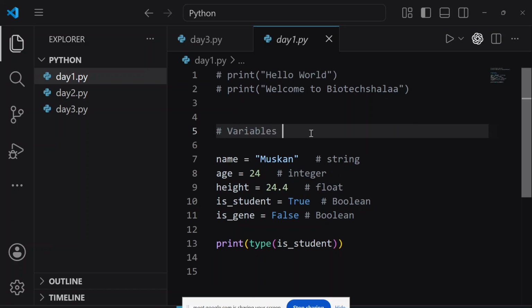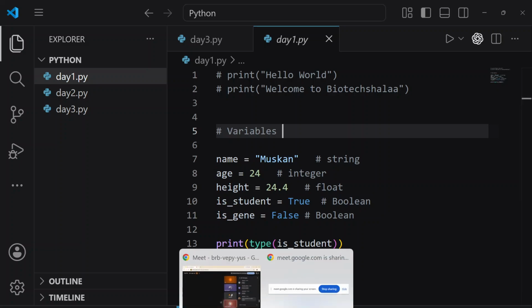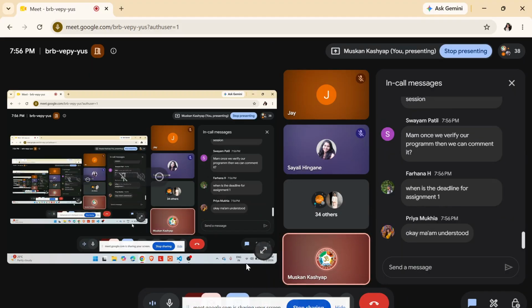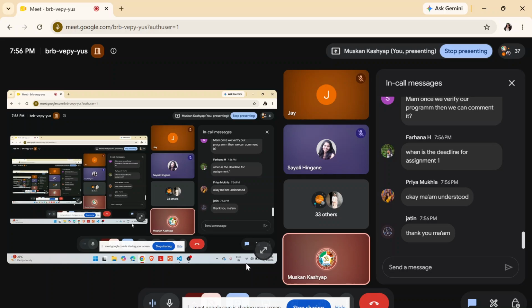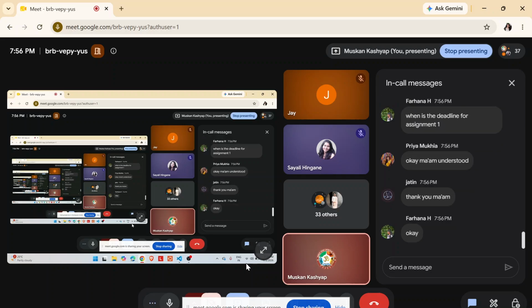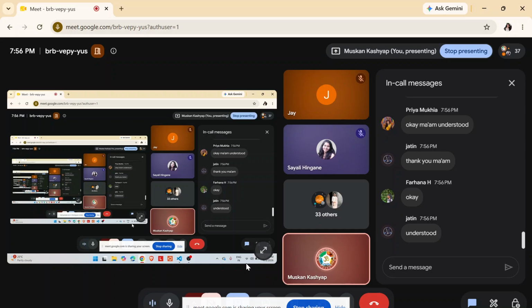Farhana, the deadline for assignment 1 is tomorrow, but again, even after the deadline, you are still able to submit it. Okay, so the deadline is just for you that you work on time. But at the end, even after, for example, 3 weeks has passed and you have not submitted your assignments, then you are not eligible for the certificate. Are we clear with this?